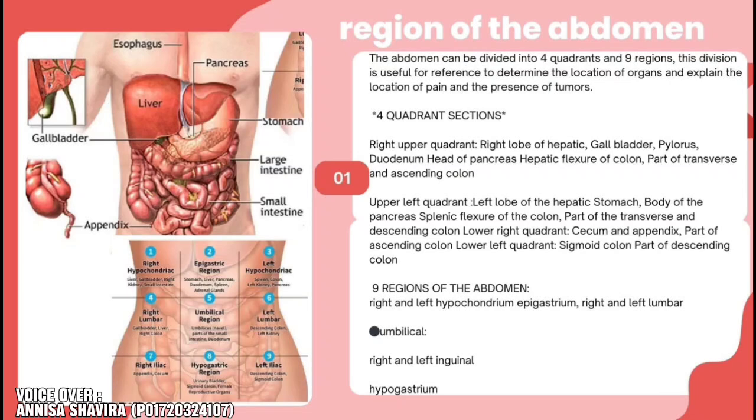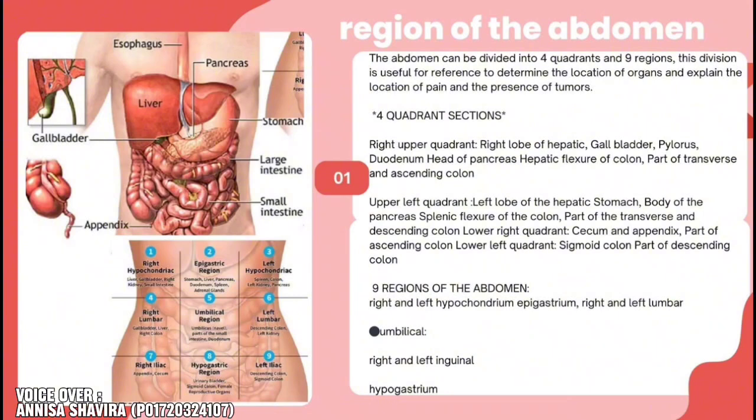Region of the abdomen. The abdomen can be divided into 4 quadrants and 9 regions. The division is also for reference to determine the location of organs and explain the location of pain and the presence of tumor. 4 quadrant sections, right upper quadrant.